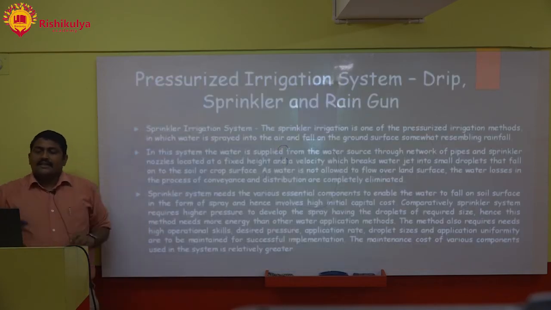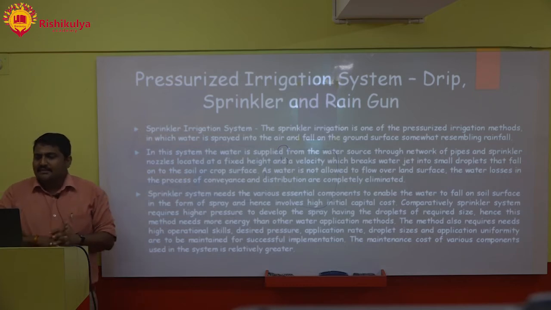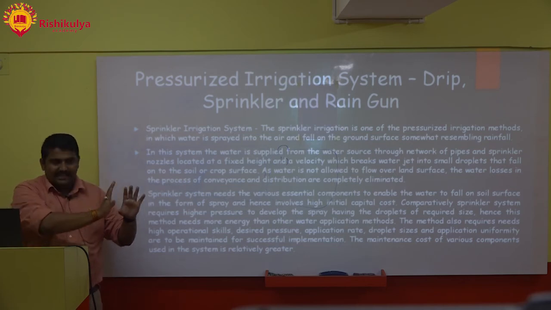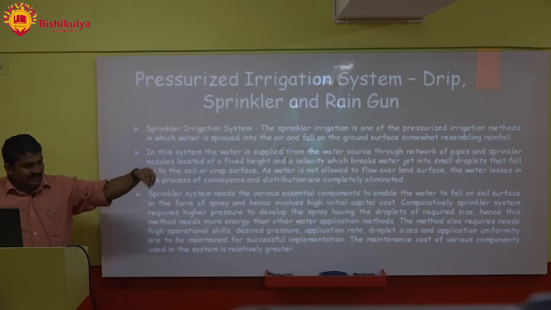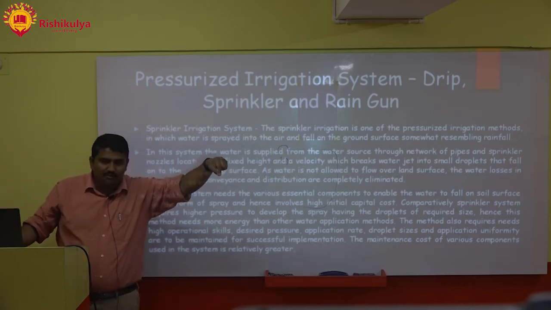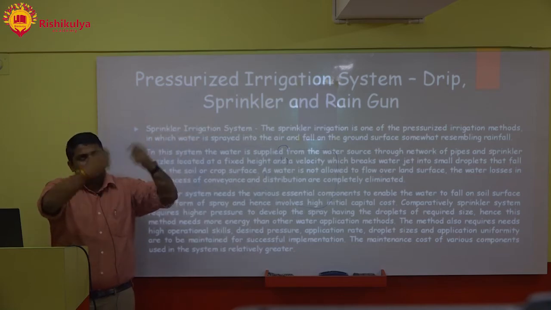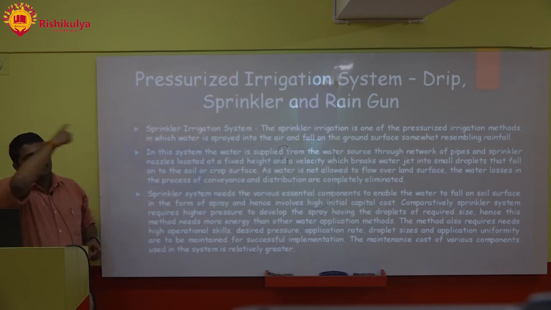Next, the pressurized irrigation systems, that is drip, sprinkler and rain gun systems. Sprinkler irrigation is one of the pressurized irrigation methods. Why is it called a pressurized irrigation method? Because water is brought and then pressure is applied with the help of electricity so that we get the desired shape. If it is drip, water will be allowed in the form of droplets. If it is sprinkler, small droplets of water will be thrown into the air, and if it is rain gun, then it will keep on rotating and apply water to an area of 50 meters or 100 meters.